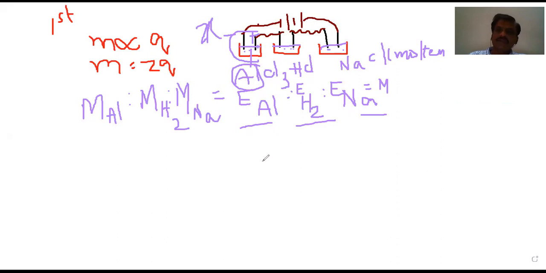Then, in order to prove this, what is the proof? When the same quantity of electricity is passed, the same number of gram equivalents must be deposited, liberated, or evolved. In order to prove this, Hittorf used a theoretical explanation. After that, let us see the experimental device used by Hittorf to explain this. He used a theoretical one. In this theoretical model, he had taken 3 compartments.